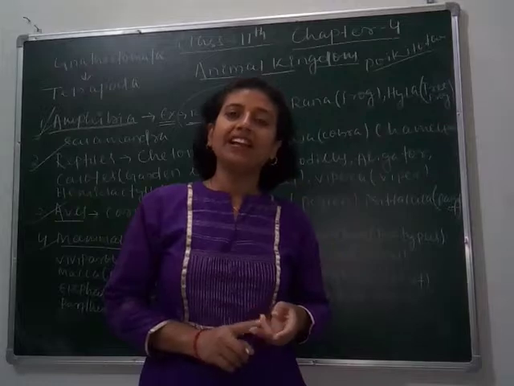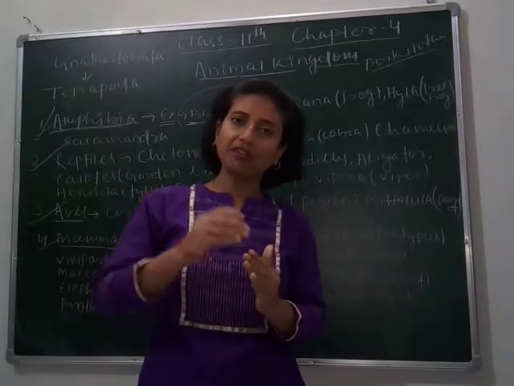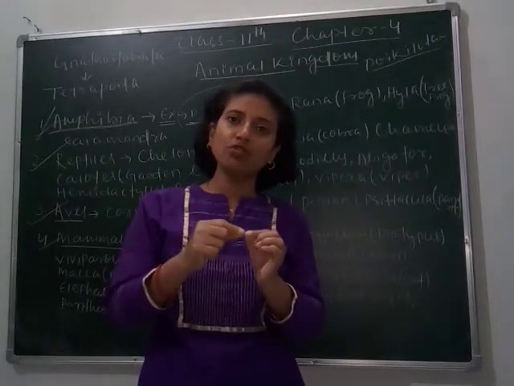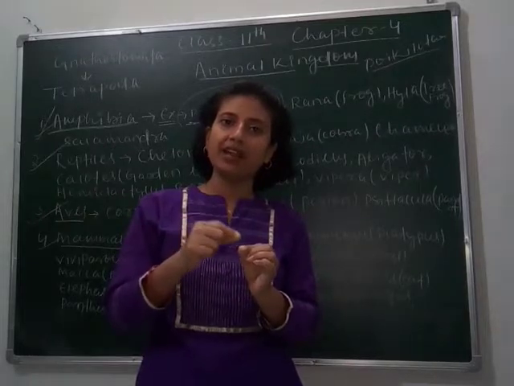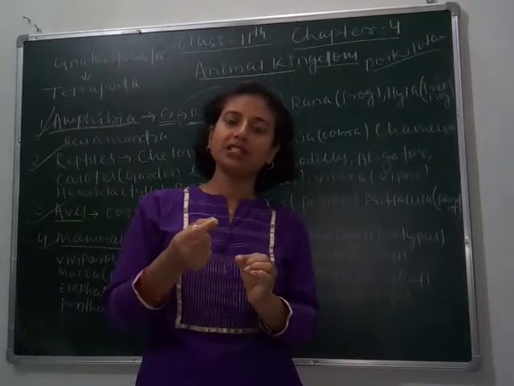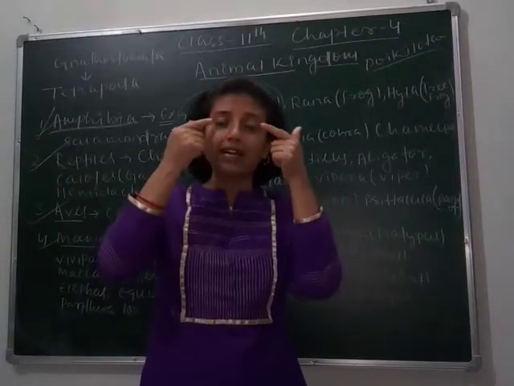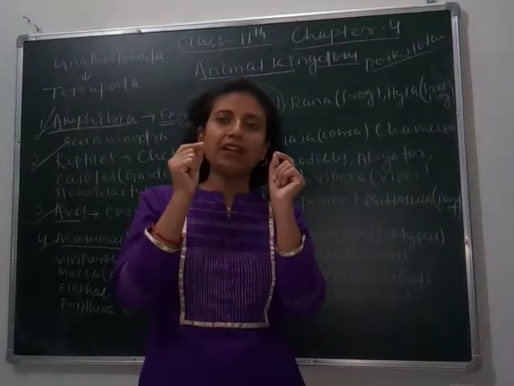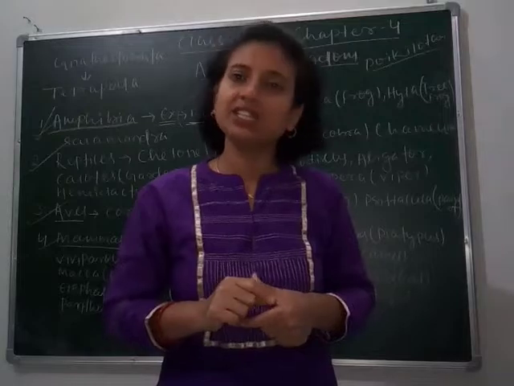Development is indirect because it goes through the tadpole stage, meaning when a frog's egg converts into an adult frog, it goes through a phase. That phase is called the tadpole stage. Larval stage, tadpole stage, then frog. It has eyelids. Like us, it has eyelids, and it has a tympanum. No external ear is present. Tympanum is a membrane which represents the ear.